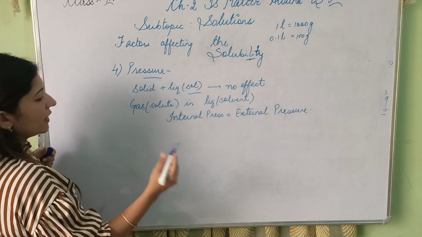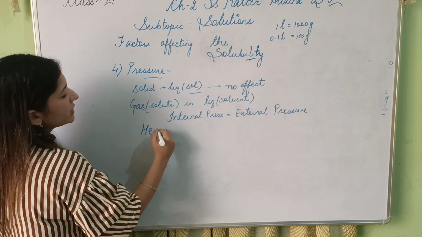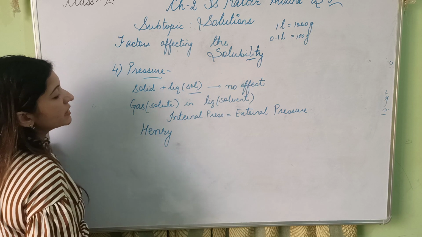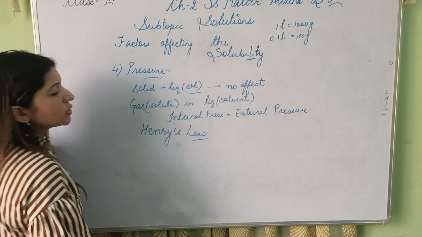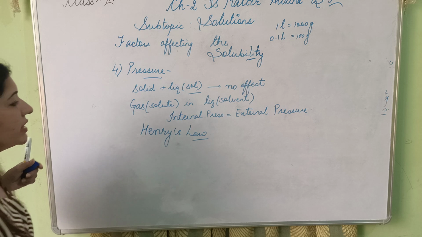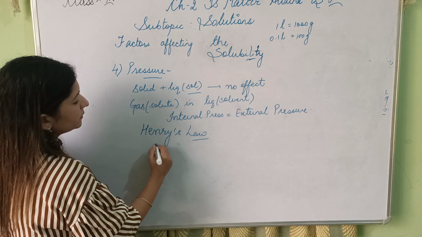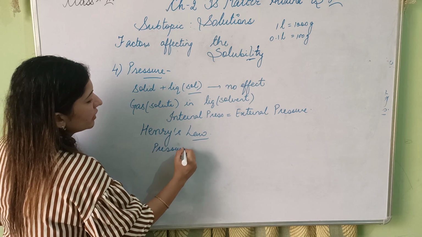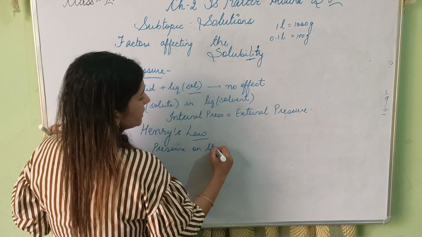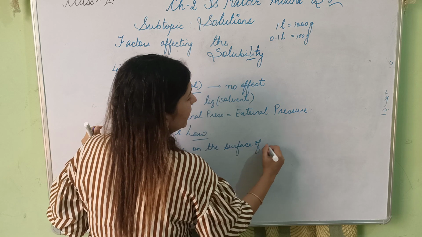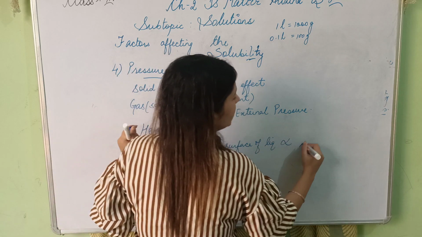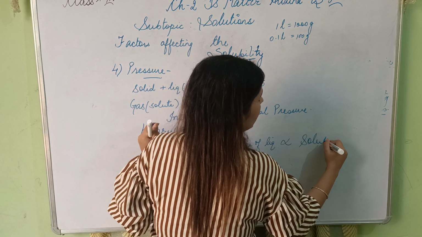Or I can say there is one more law you will be studying in your +1 or higher classes, Henry's law. This is not given in NCERT also. What is Henry's law? Henry's law states that pressure on the surface of the liquid is directly proportional to its solubility.